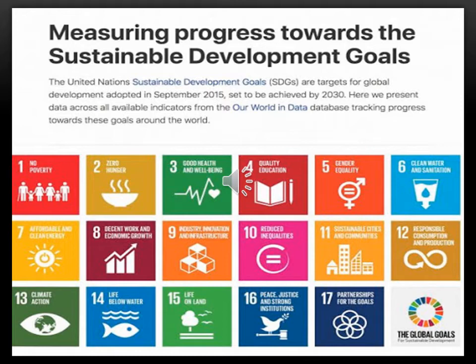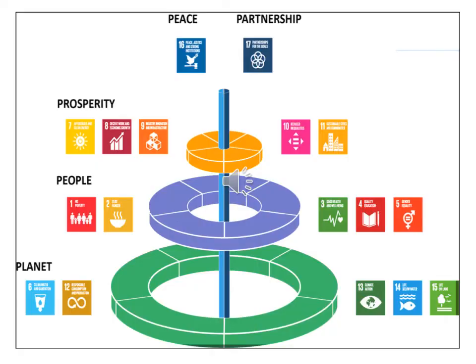The United Nations has given us 17 goals for sustainable development. Out of these 17 goals, it has been divided into five parts, which can be explained in the next slide. Now you can see in this slide, sustainable development has been drawn as a pyramid figure. The goals have been divided into five parts: first is the planet, second is the people, third is the prosperity, fourth is the peace, and fifth is the partnership.